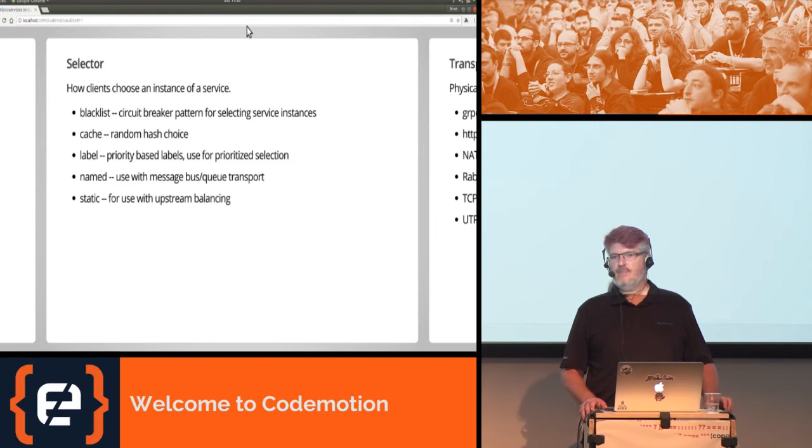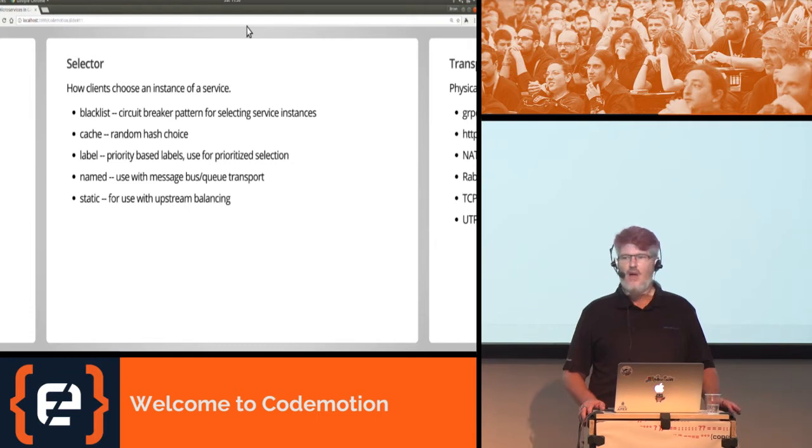The selector is how clients choose the instance of the service that they want to use. An interesting selector is the blacklist selector that applies the circuit breaker pattern to your services. So if a particular service fails more than 3 times, it's removed and put on a blacklist. This allows you to create a circuit breaker pattern on the client side as well as the server side.